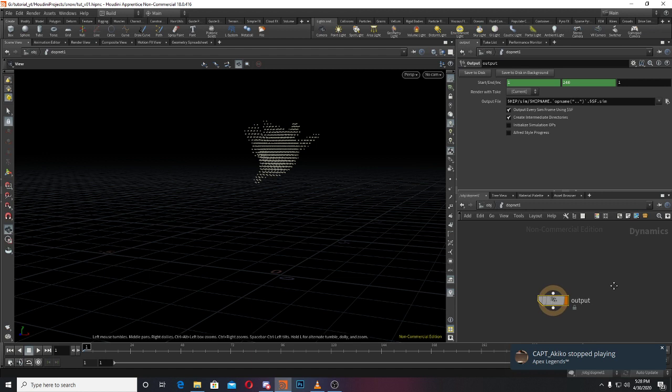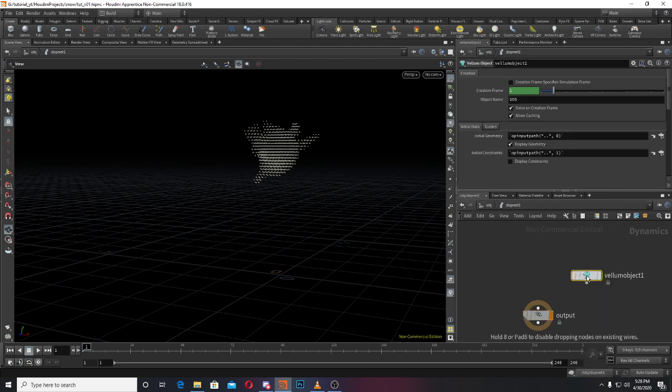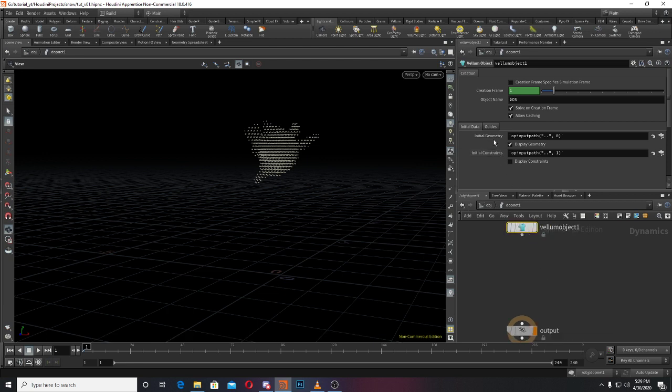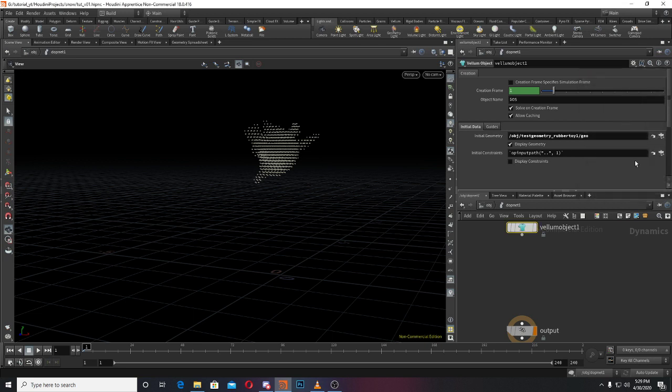First of all, we need a vellum object, and we have to call this object and constraint. See here, this is initial geometry and initial constraint. What we have to do is just hover to our geo, and here we want our constraint.